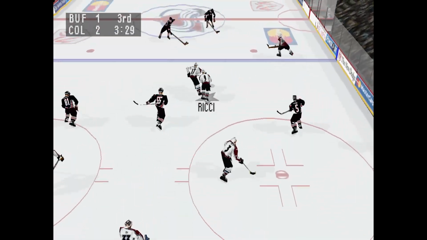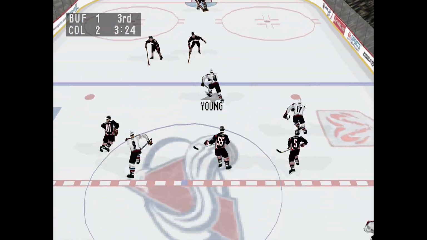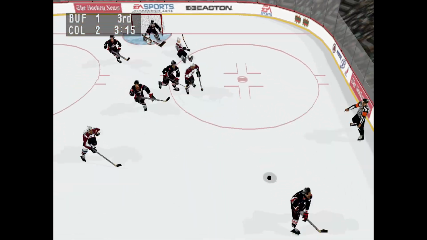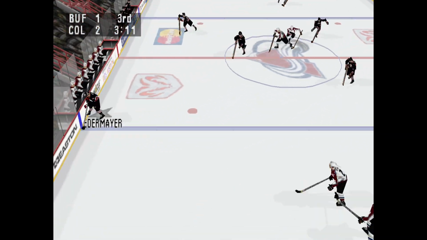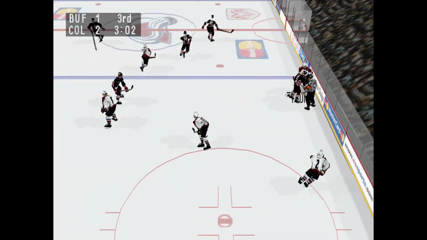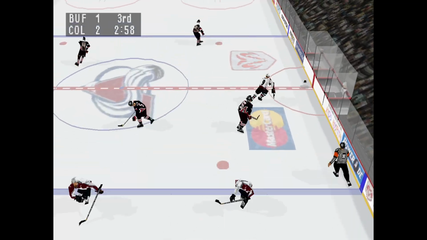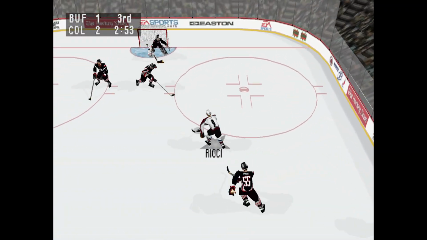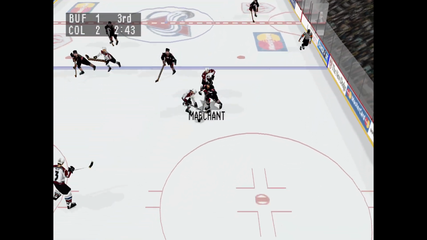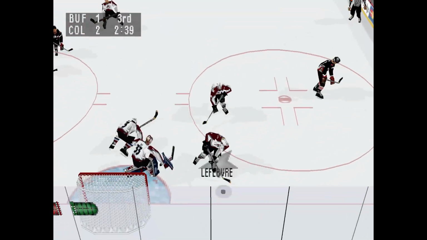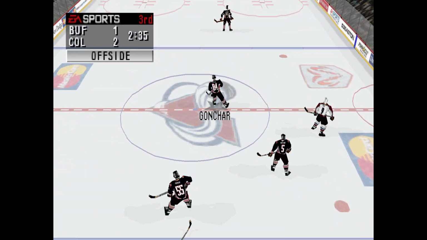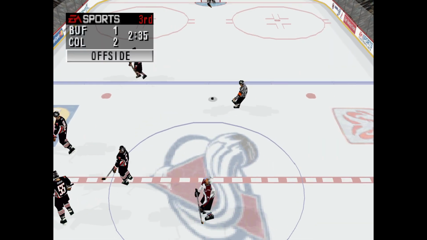The puck is dropped. The Colorado Avalanche win the faceoff. Young to the net. To Curry. Hasek stoned him. Bondra passes it. Marchand passes it across. Pass intercepted by Ricci. He passes it across. The puck's knocked loose by Primo. Bondra passes it up to Marchand. The Sabres move the puck out. Pass intercepted. Primo shoots the puck. Marchand to Curry. He's nailed by Goncher. Offside against Buffalo.